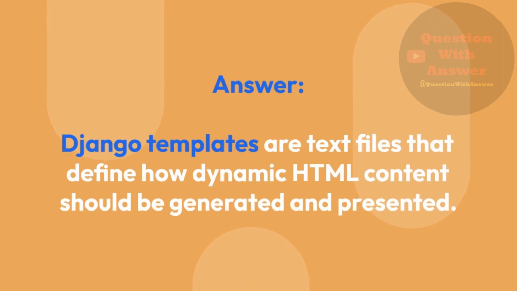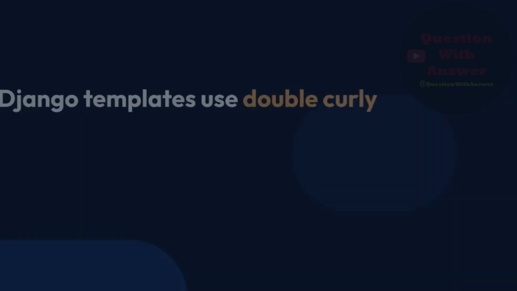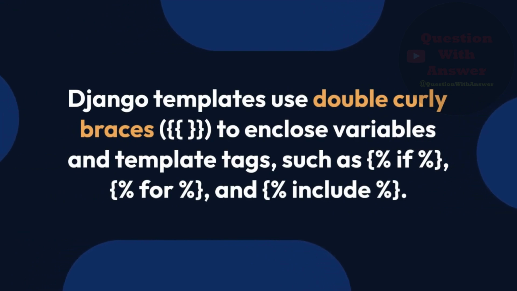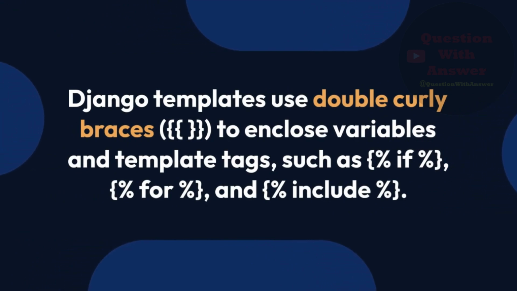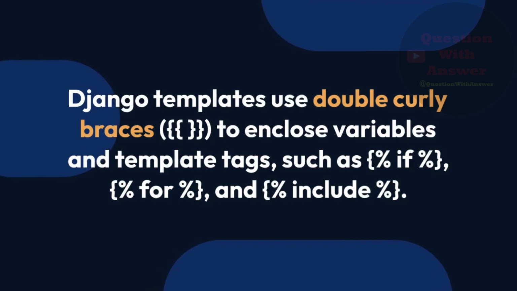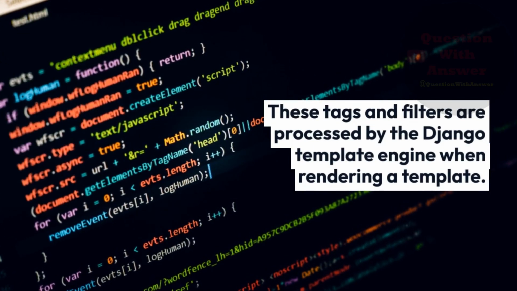Answer: Django templates are text files that define how dynamic HTML content should be generated and presented. They allow you to mix HTML markup with template tags and filters to include dynamic data. Django templates use double curly braces to enclose variables and template tags, such as {% if %}, {% for %}, and {% include %}. These tags and filters are processed by the Django template engine when rendering a template.